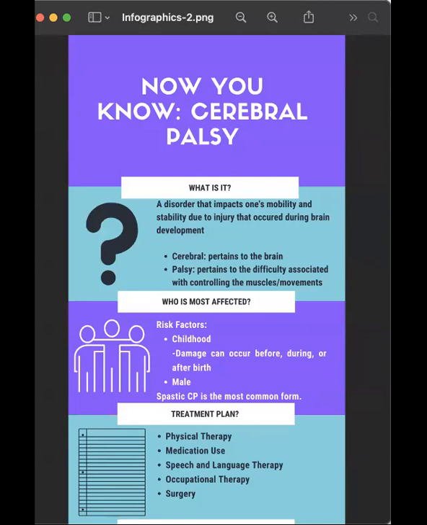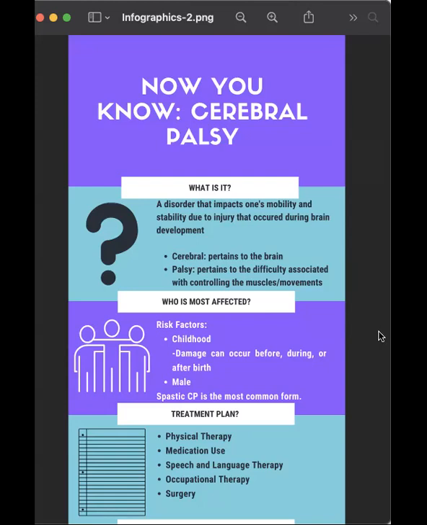So let's just break down the term itself. Cerebral pertains to the brain or the brain area. Palsy is the difficulty associated with controlling the muscles and their movements. And this difficulty can also affect one's ability to maintain proper posture, as well as balance and stability.